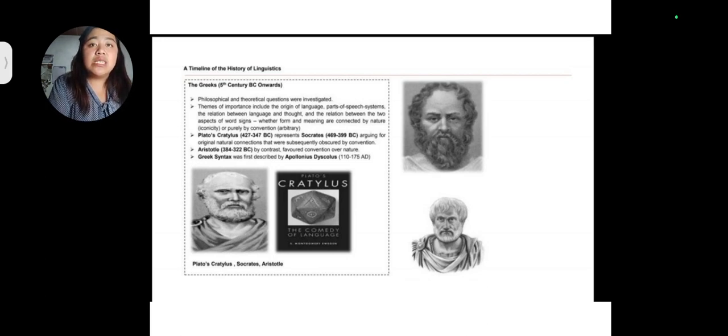So next one is Aristotle at the time of 384 to 322 BC. By contrast, he favored convention over nature. So we can see on this part that Plato, Socrates, and Aristotle have different philosophies or different ideas regarding the language and the languages pertaining to the linguistics that we have.